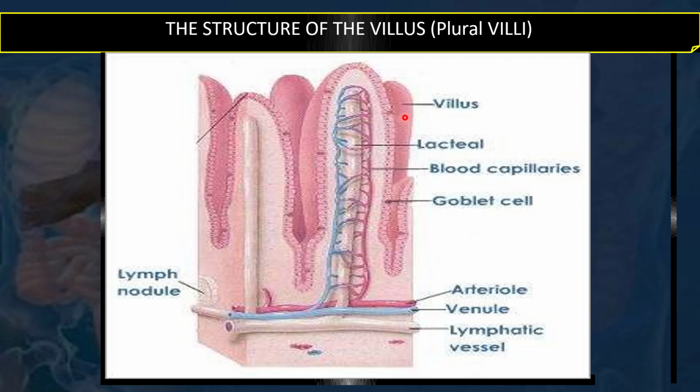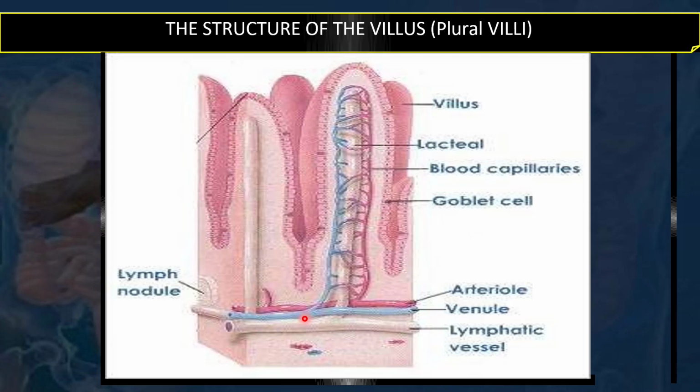The major part of the nutrients are absorbed via these blood capillaries, but there are large molecules which are not absorbed by the capillaries. For those larger molecules to be absorbed, we have the lacteal. Lacteals are the beginning of the lymph vessels. Every villus has a lacteal, so that nutrients which are bigger in size and not absorbed by the blood capillaries get into these lacteals and enter the lymphatic system, and via the lymphatic system they are eventually drained into the venous system and then into the blood circulation.